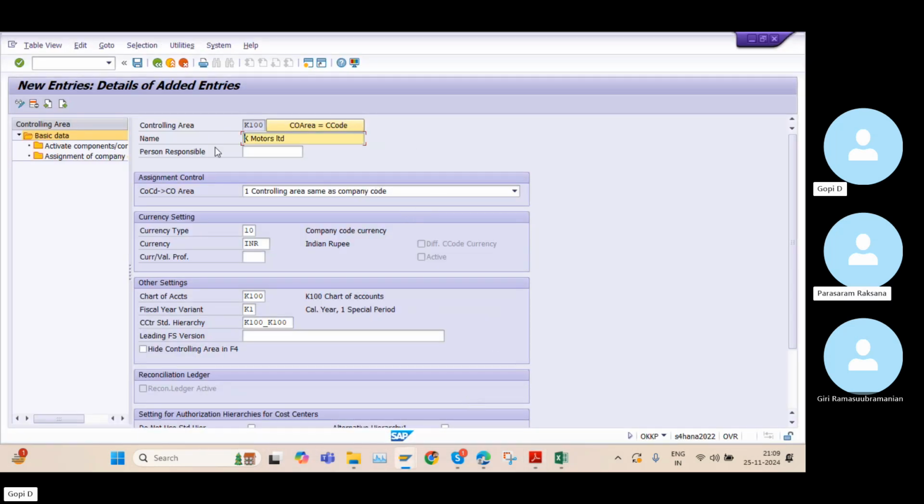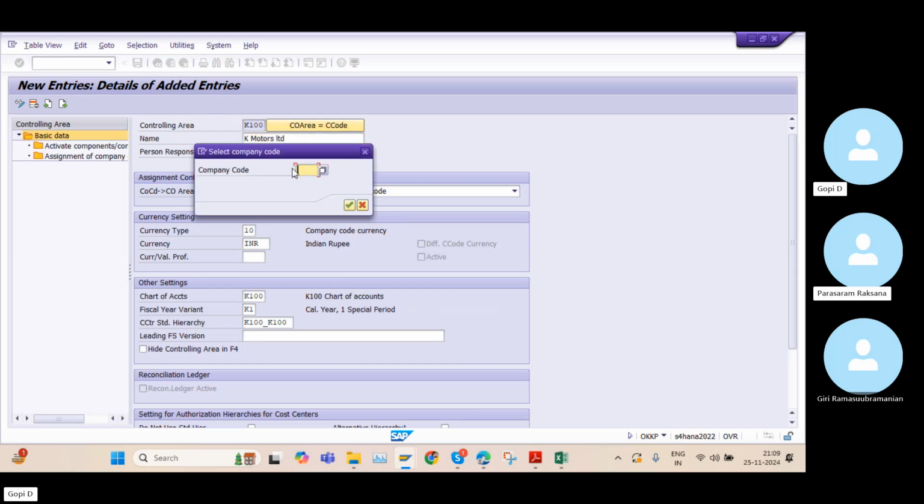How this happened is because of this setting, the FICO integration setting. This is the very important setting where we connect our controlling area to the company code. And in this column, you can see I mentioned my controlling area. Before that, I selected this option.